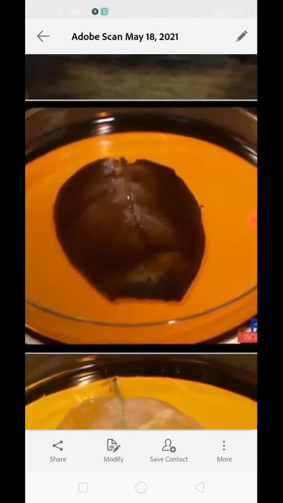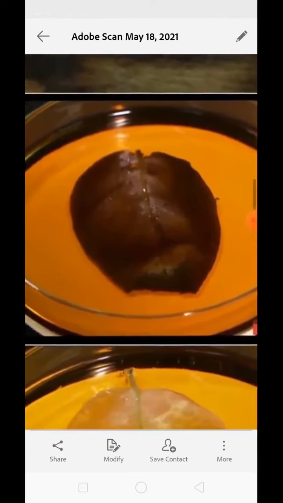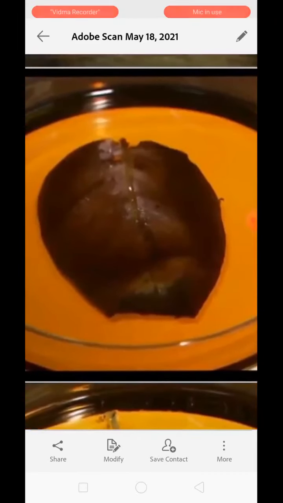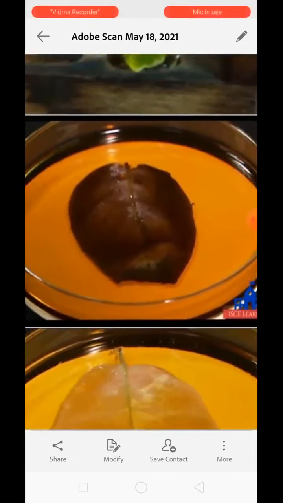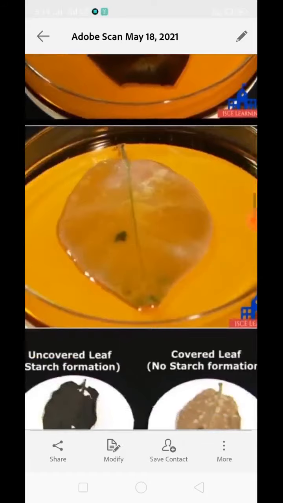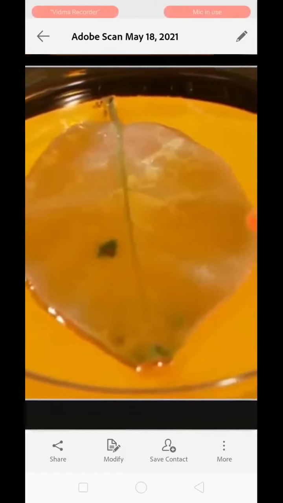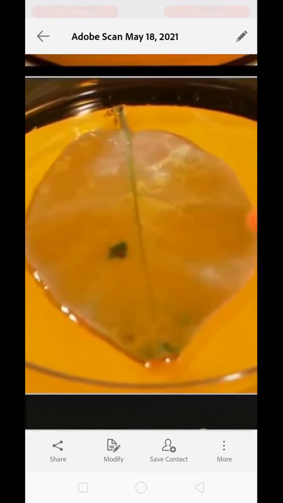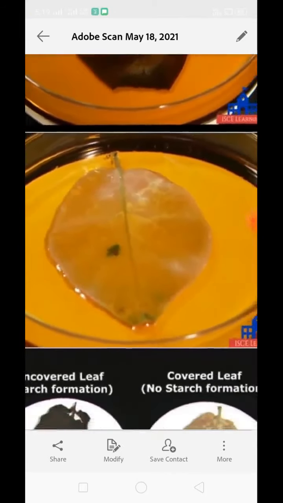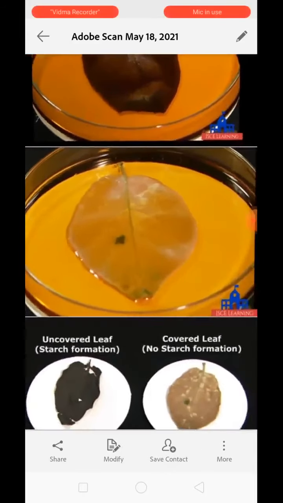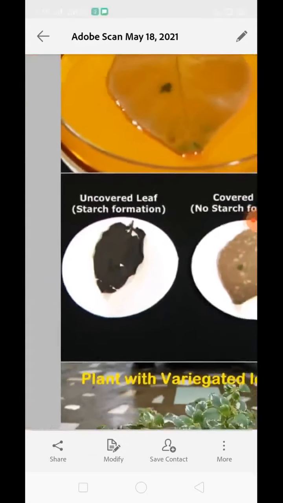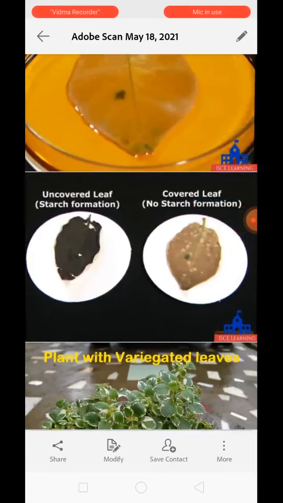Then we will dip the leaf into iodine solution. After dipping the leaf, the one which was unwrapped, which was present in sunlight, is now looking blue black, whereas the one which was wrapped up inside the silver foil for a very long period of time is showing no change of color. So after comparing these two, we can easily say that yes, after photosynthesis, plants do form starch.